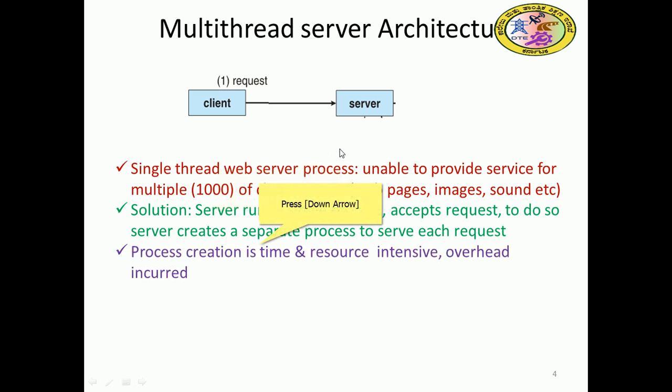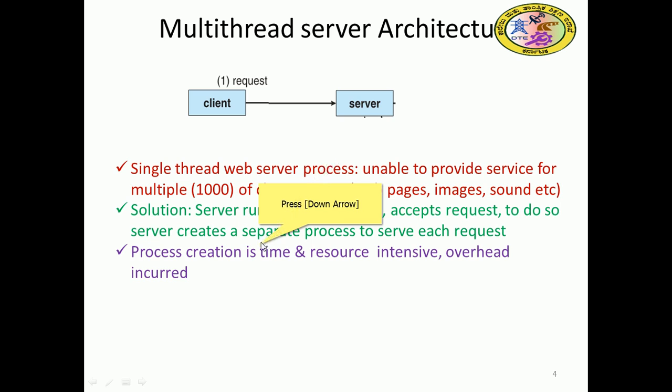Process creation is time consuming and also resource intensive. It uses stack memory, data memory, and various other kinds of memory, which is resource intensive. Registers are also used, and a process control block needs to be created, right? That is time and resource intensive. This is overhead we have to bear.